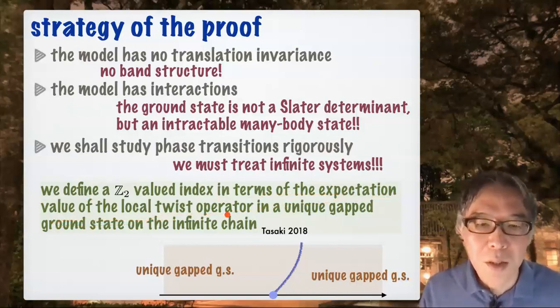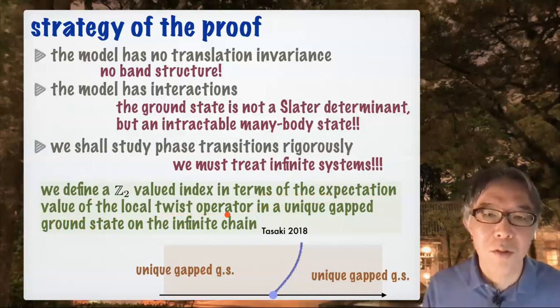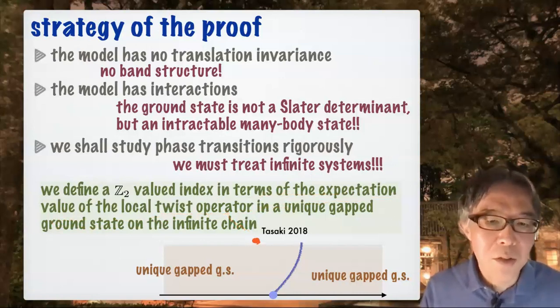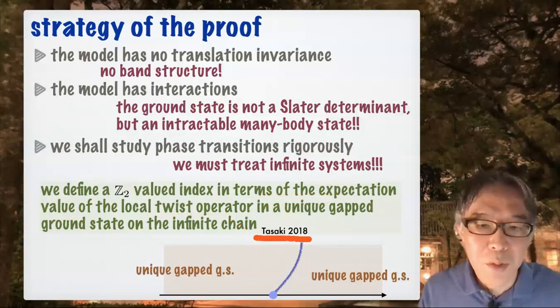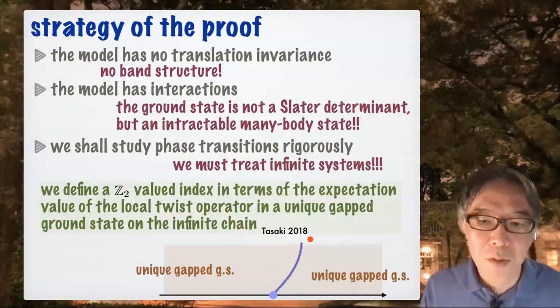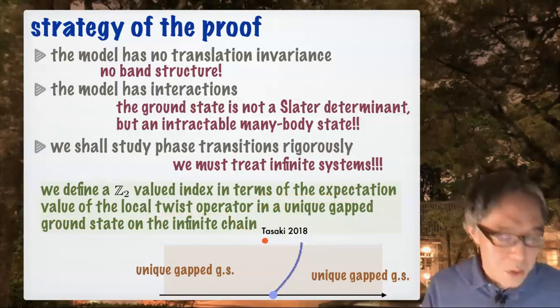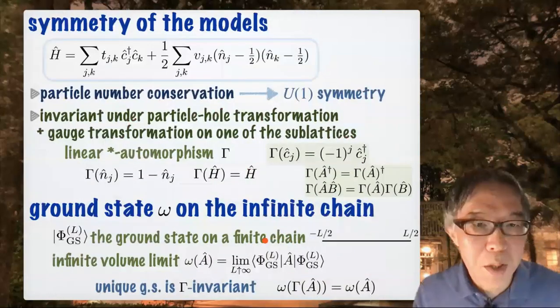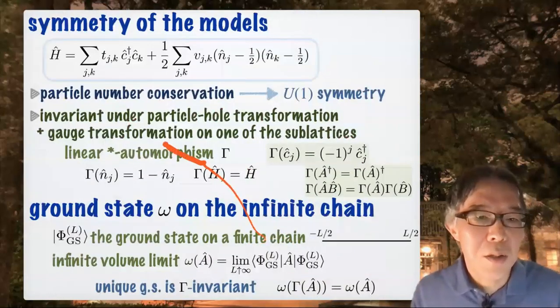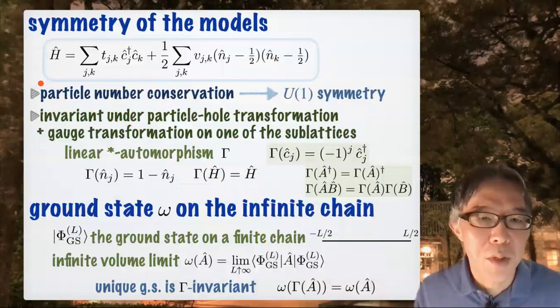So this, I use only the expectation value, and this makes the theory very elementary. And actually, the strategy was developed by myself like 3 years ago for quantum spin chains. Remark about the symmetry. This is the symmetry of the model. So first of all, of course, particle number is conserved, so we have U(1) symmetry.